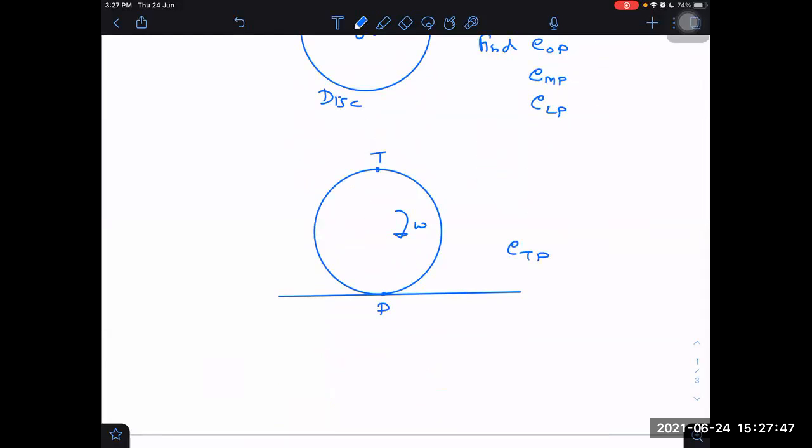Topmost and bottommost point EMF. It could be ring or disc, rolling. This one also is given in assignment.